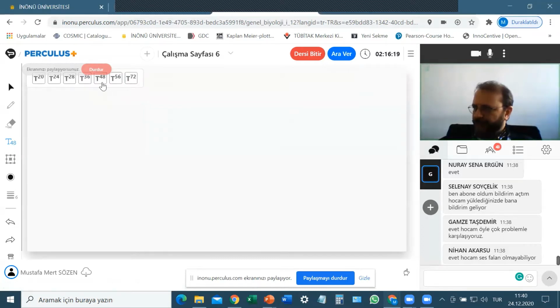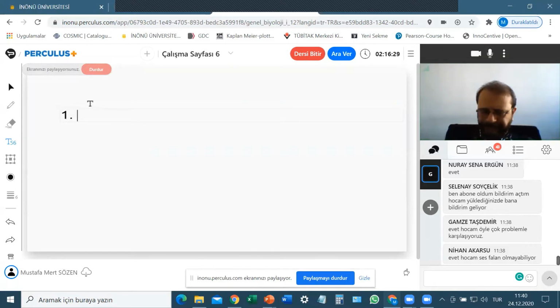Those two groups of proteins are, one, cyclins, cyclin proteins or cyclins.